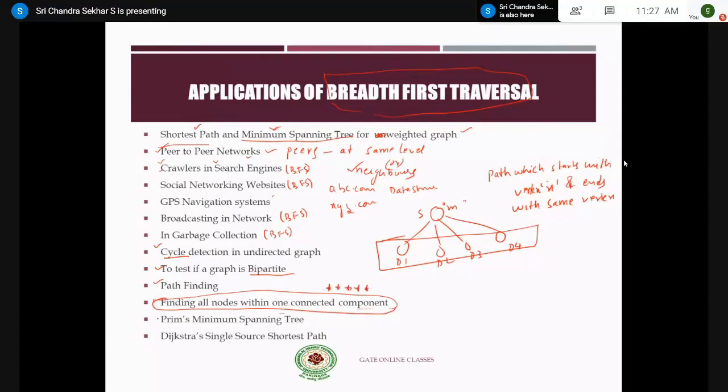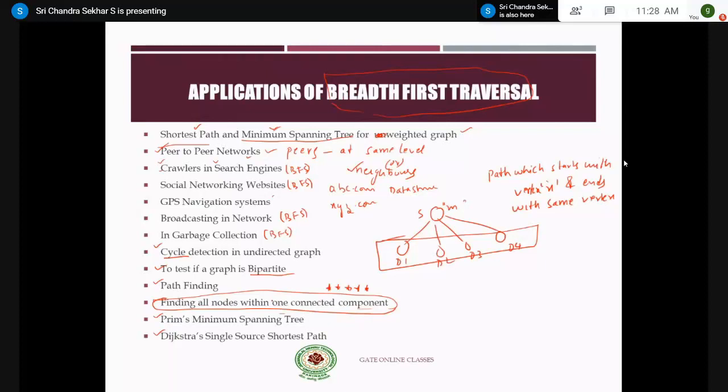Similarly, Prim's minimum spanning tree makes use of BFS, and Dijkstra's single source shortest path algorithm also makes use of BFS. Very important slide. You can put any number of stars for it. Why? Because from the graph's point of view, most of the questions you will be asked are related to BFS and DFS. No other concepts are touched from the graphs topic, right? So you have to make a note of all these applications.